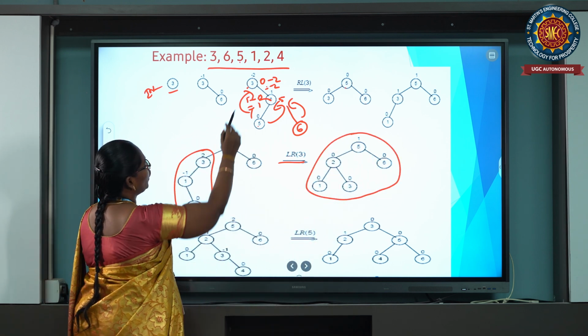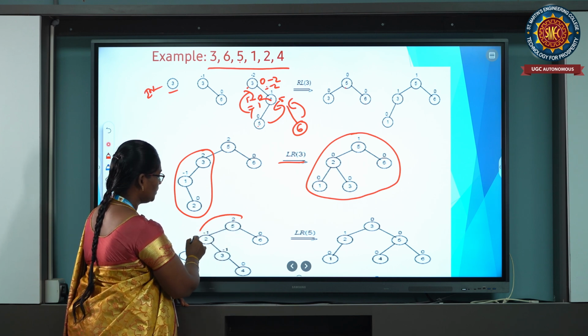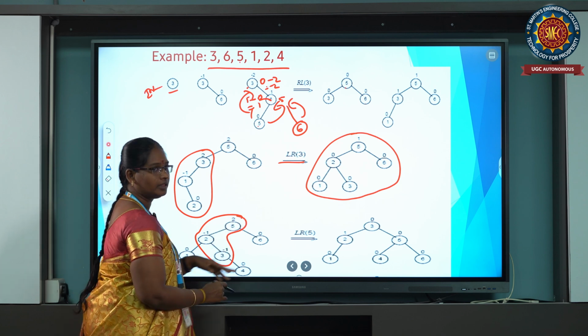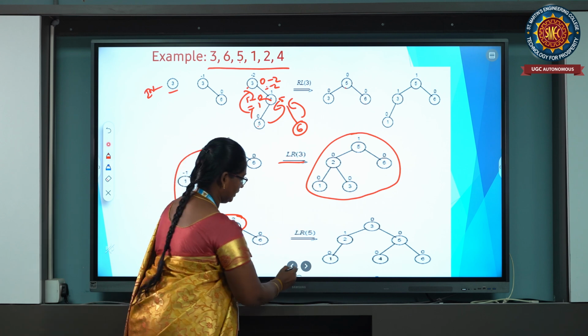After that you are going to insert the value 4. So this tree is an unbalanced tree, so automatically it has to do the LR rotation. Okay, these are the rotations of the AVL tree.